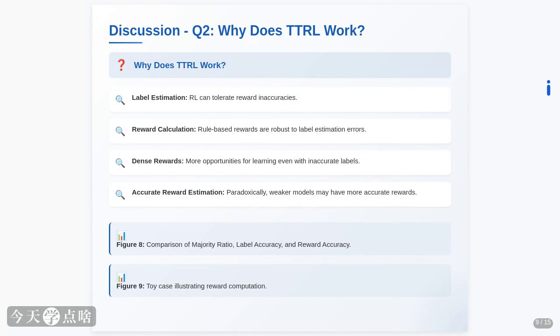Also, interestingly, the rewards are often more reliable than the labels themselves. Figure 8 shows the label accuracy is low, but the reward accuracy is much higher. It's almost paradoxical. Sometimes, a less capable model might actually produce better rewards for itself because it's making more diverse mistakes, which helps distinguish correct answers from incorrect ones.